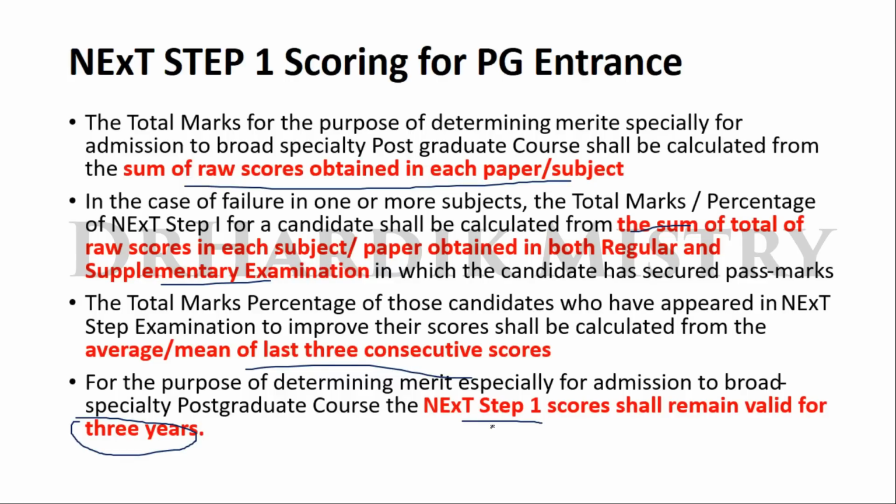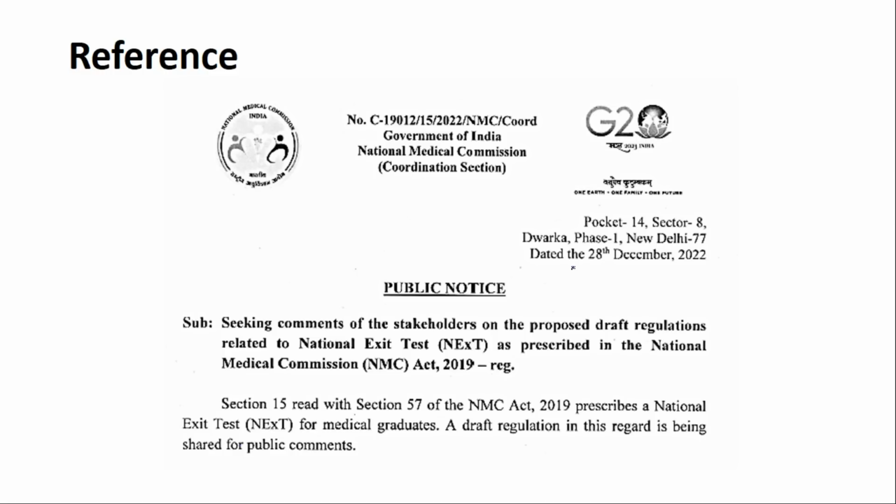But once your NExT Step 1 score expires, that means it's more than 3 years, then you again have to appear for the NExT Step 1 examination. So that is the reference, and this document was released on 28 December 2022, just a few days back. So that is the latest guideline.